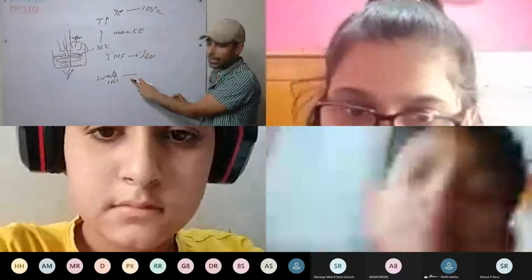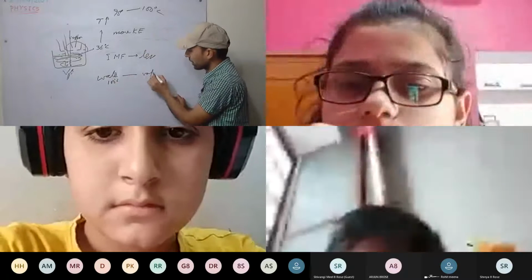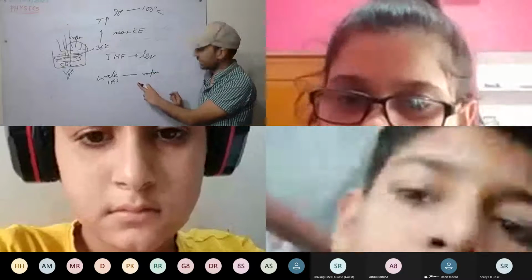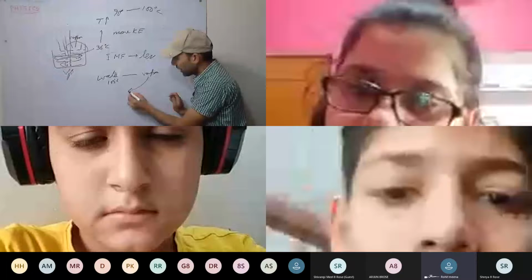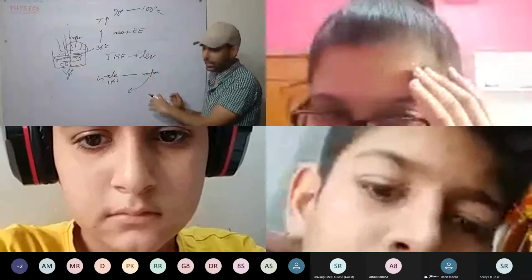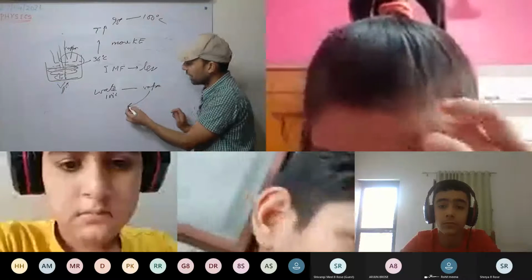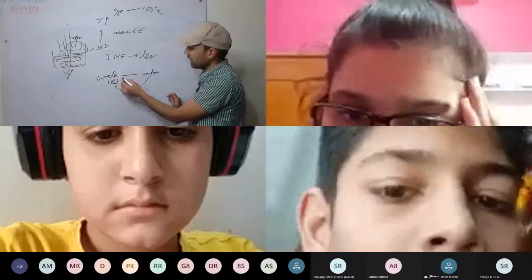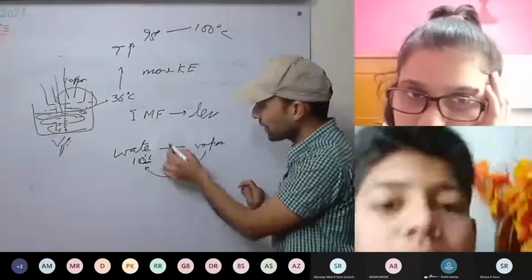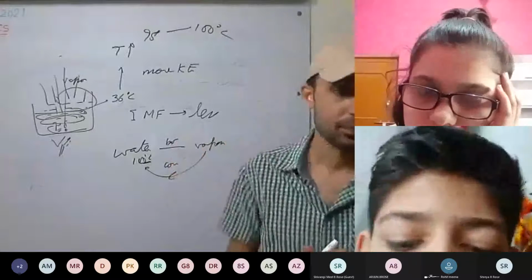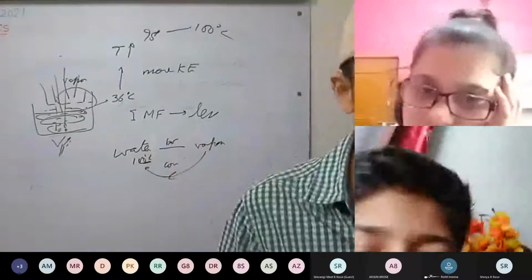When heat is being supplied, water converts into vapor, and that amount of heat supplied is called latent heat. If we cool the vapor, that is, take away the latent heat from the vapor, it will convert into water at 100 degrees Celsius. The boiling point and condensation point are the same. So boiling is clear.